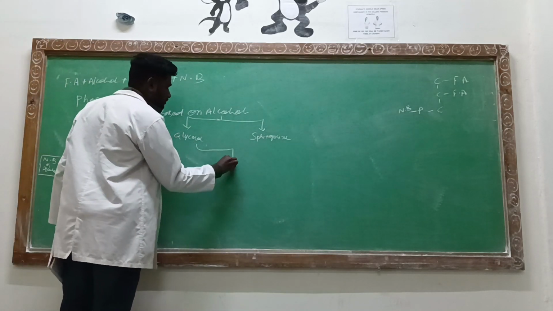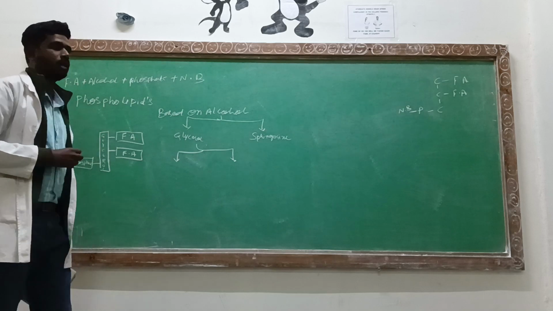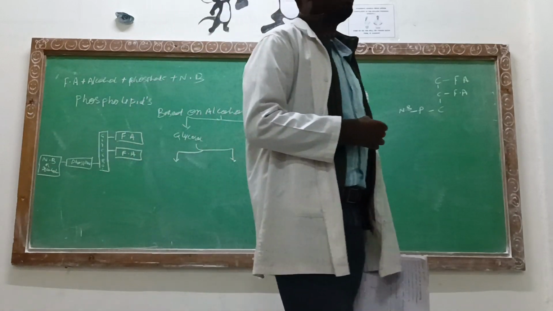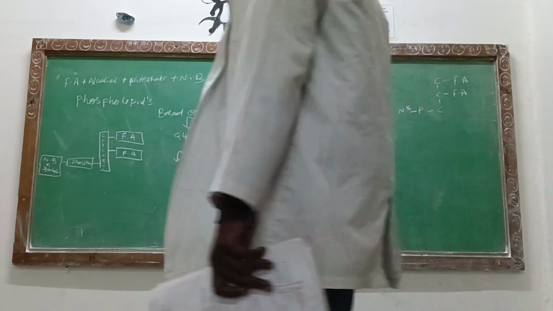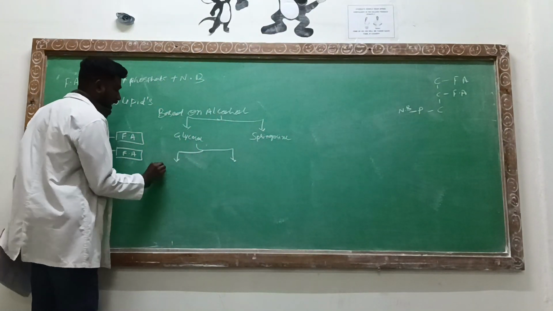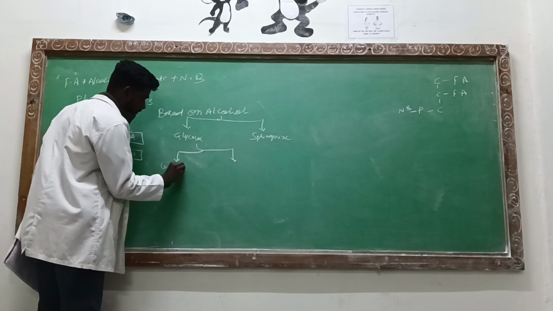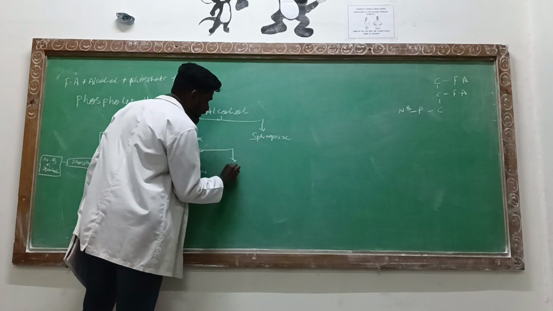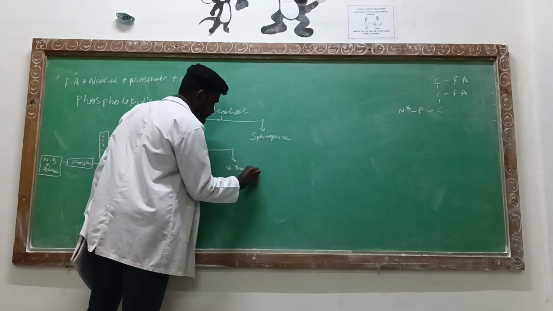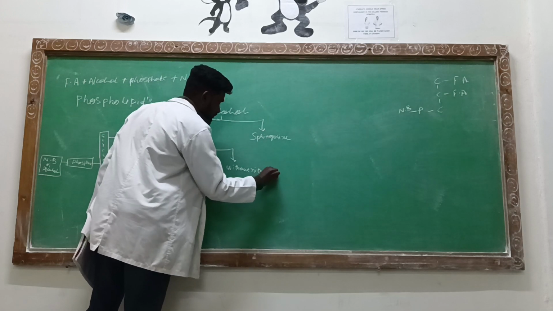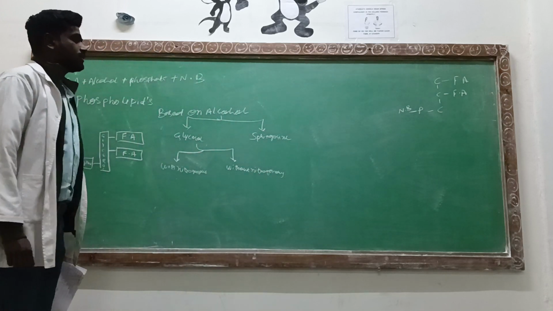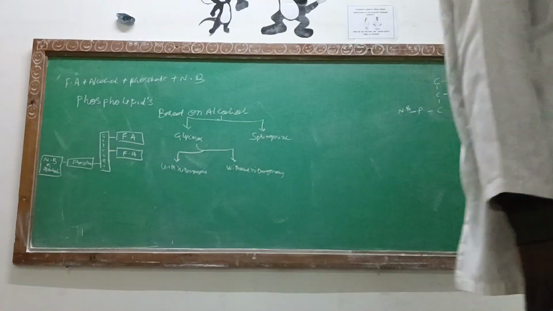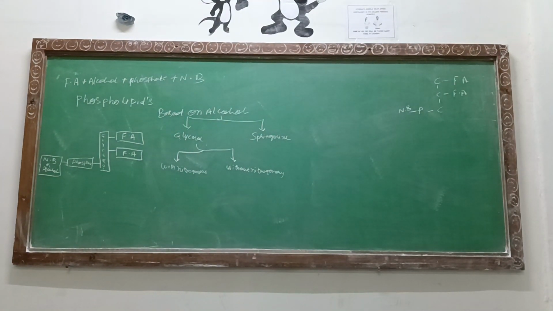Now, that glycerophospholipid further can be divided into two categories in order to understand the concept very easily. Further, it can be divided into two categories, that is with nitrogenous base and without nitrogenous base. With nitrogenous or without nitrogenous bases.